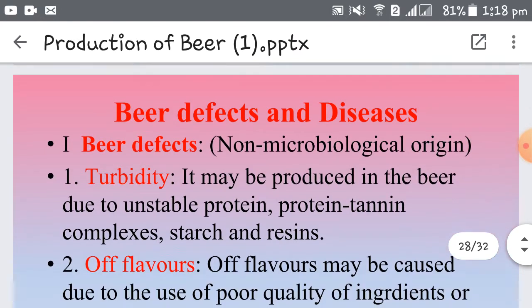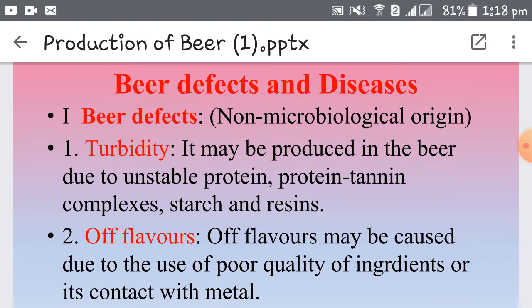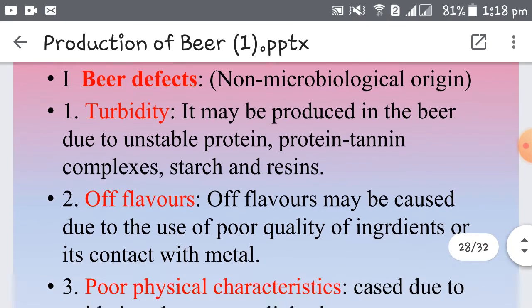Okay. Still, there are certain defects and diseases. So let us discuss beer defects and diseases. Beer defects of non-microbiological origin, where microorganisms are not involved.